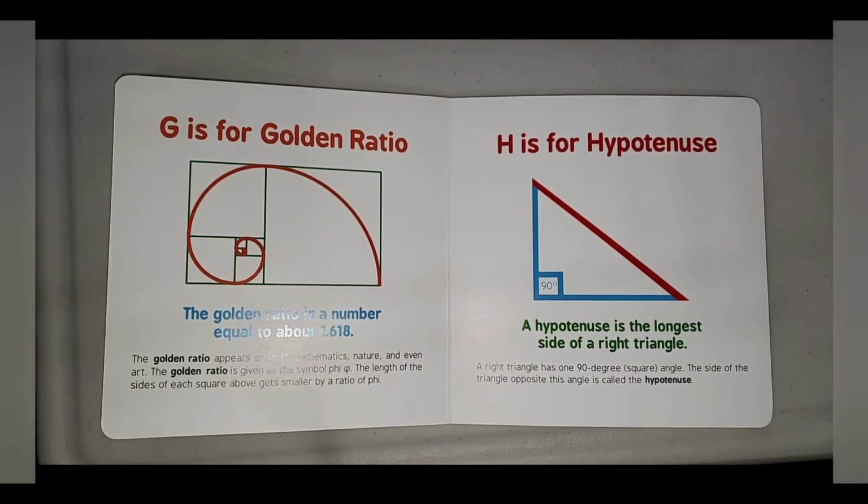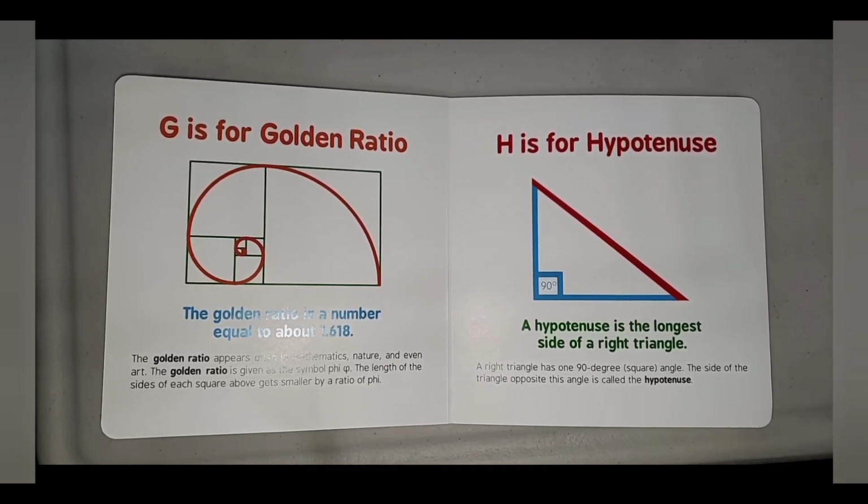G is for golden ratio. The golden ratio is a number equal to about 1.618. The golden ratio appears often in mathematics, nature, and even art. The golden ratio is given the symbol phi. The length of the sides of each square above gets smaller by a ratio of phi.